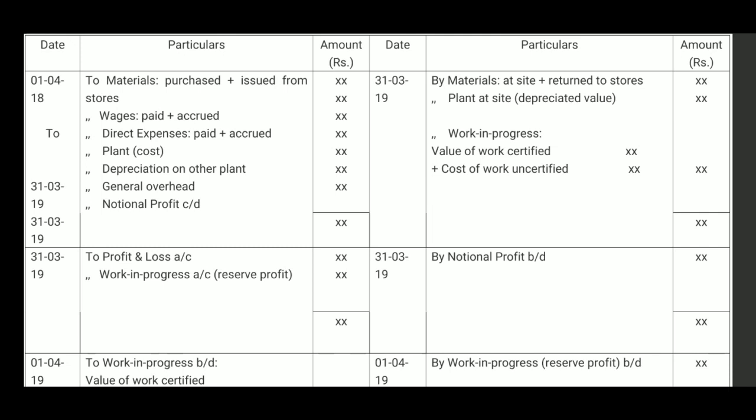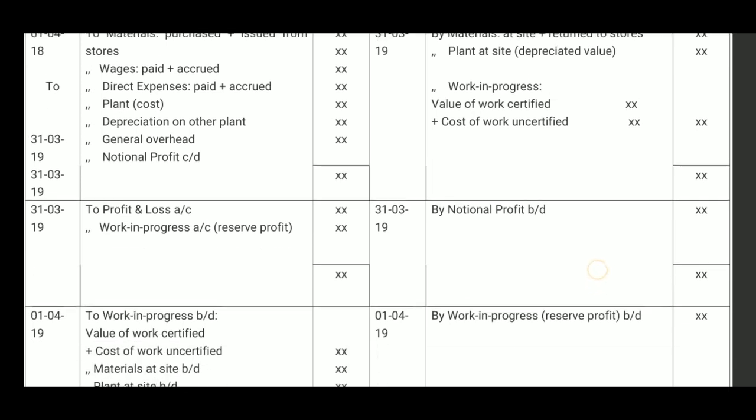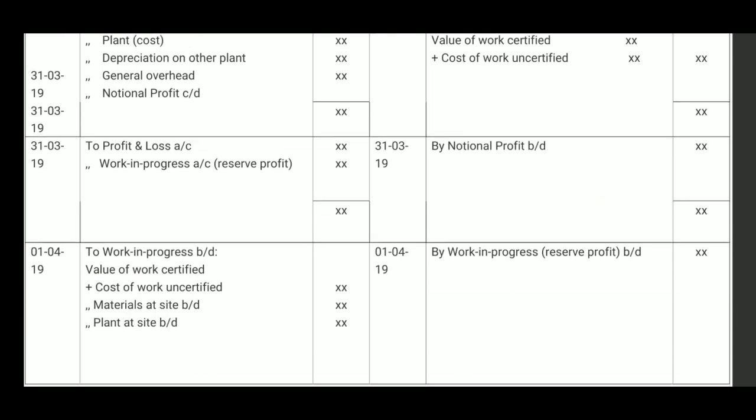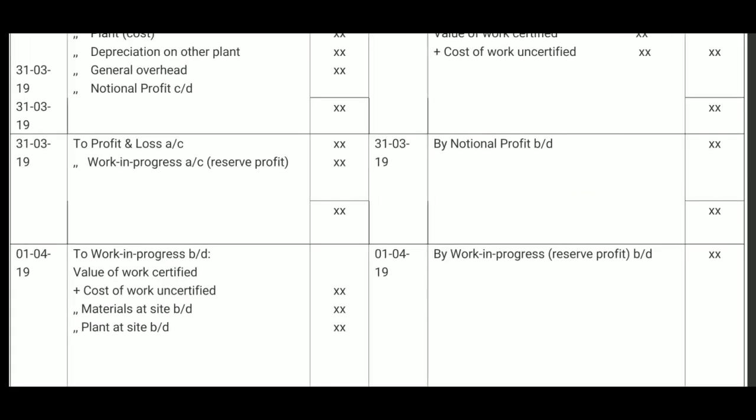So, in the second part on the credit side we have written by notional profit brought down, that is at the end of the year only, 31st March 2019, the same contract account is continued. By notional profit brought down, that will be recorded. Now, this notional profit we have to divide into two parts.